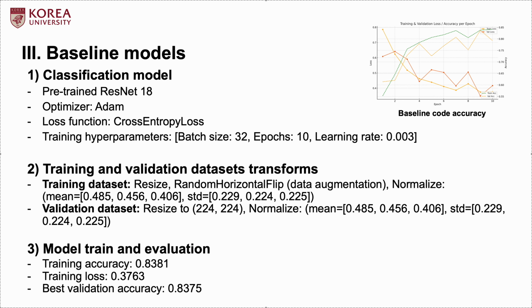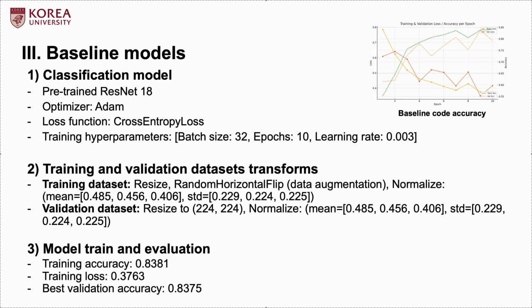According to the initial project proposal, the classification model was based on a pre-trained ResNet 18 with ADAM optimizer and cross-entropy loss. Data augmentation techniques were also used to make more data for training, using image resizing and random horizontal flip. And lastly, the proposal reported a final validation accuracy of 83.75%.